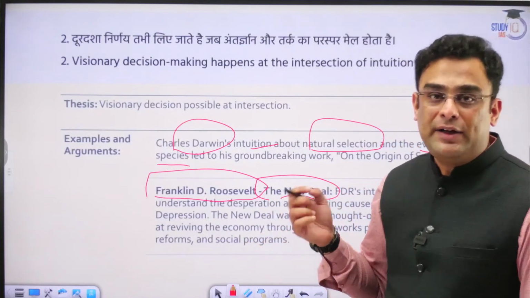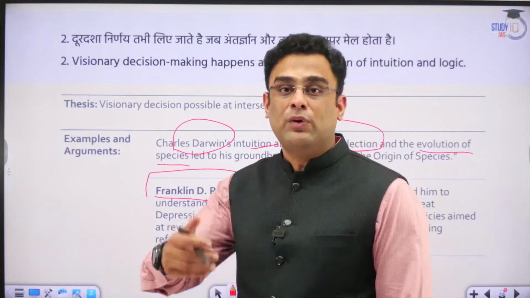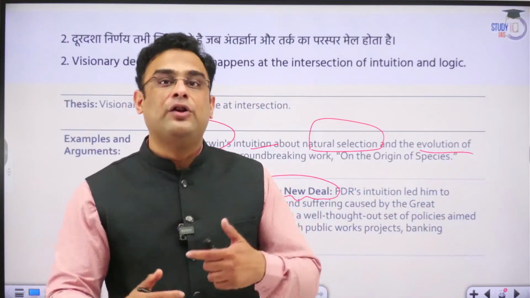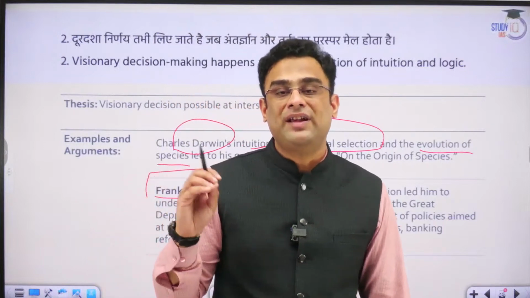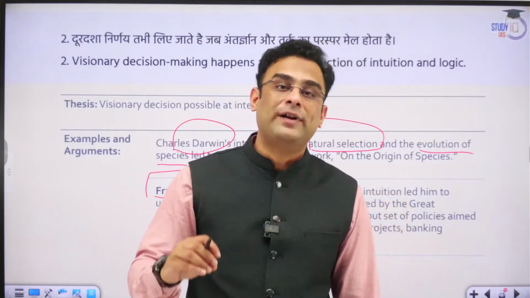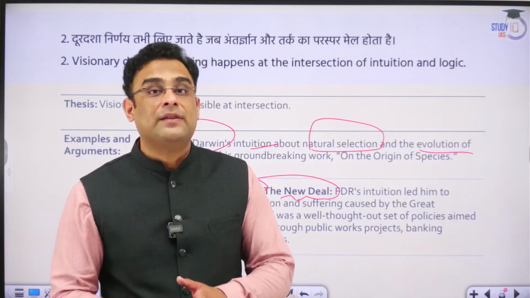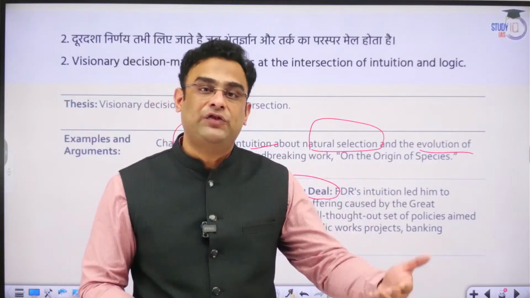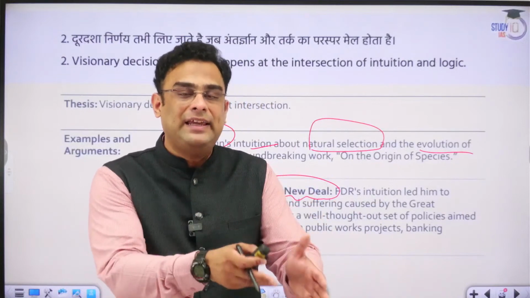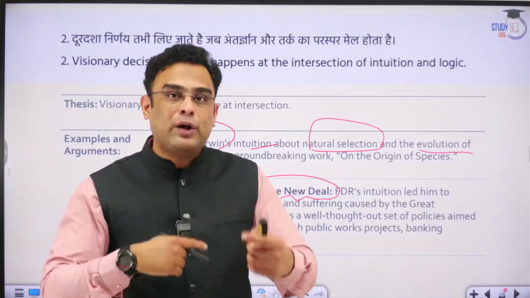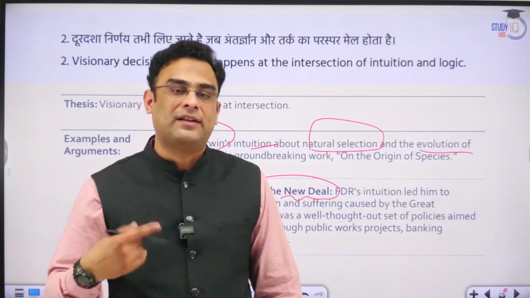Franklin Roosevelt understood both through logic and intuition that the only way to revive the US economy is to reinforce the confidence of the people in the economy. And for that purpose, the state had to take several initiatives and pump money into the economy so that the cycle of churning of money will start again.